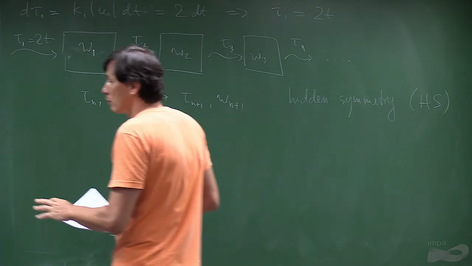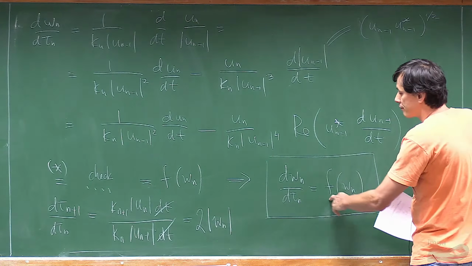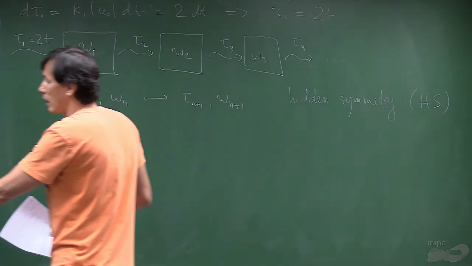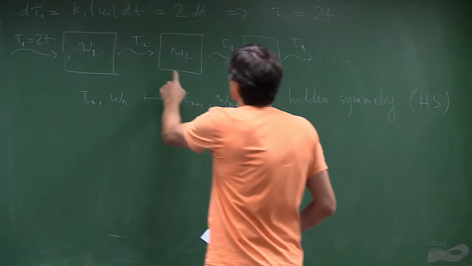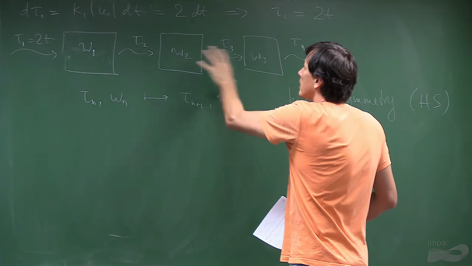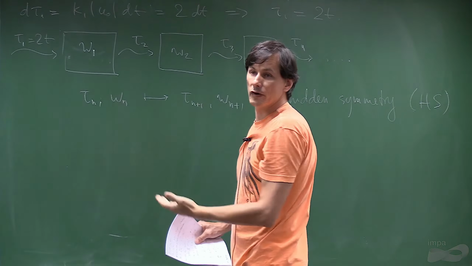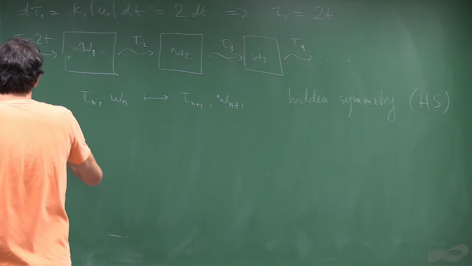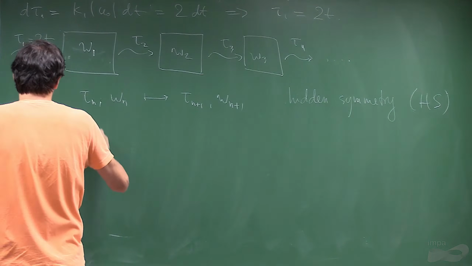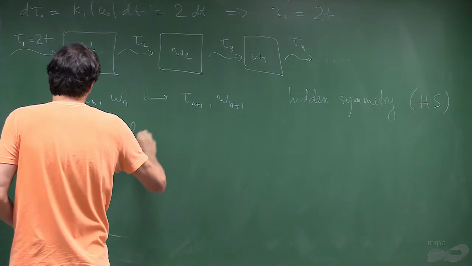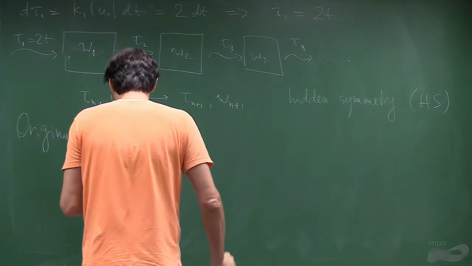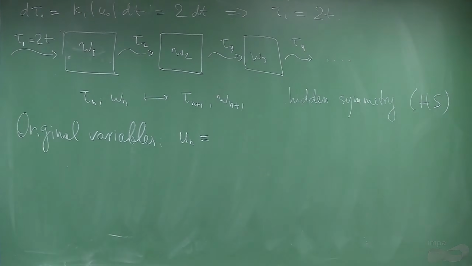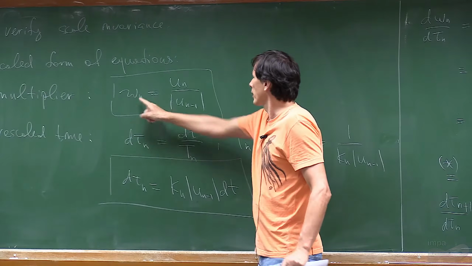We will now continue. Now we will specify f, solve the system. So what you do, you can solve them sequentially, but at the end we have to go back to the original variables. Okay? So what are the original variables? The original variables are un. Remember, this un is wn by the modulus.